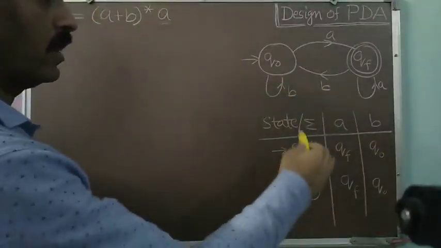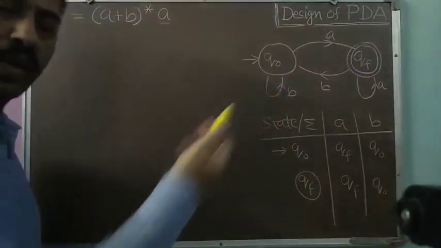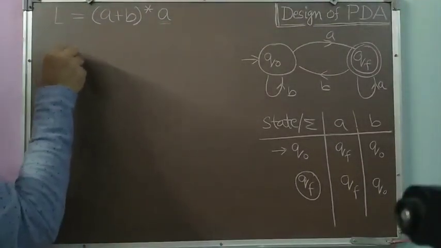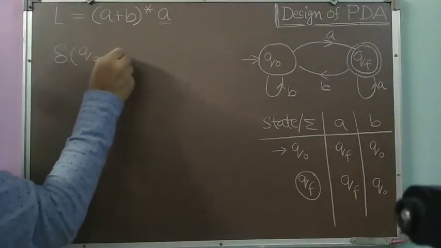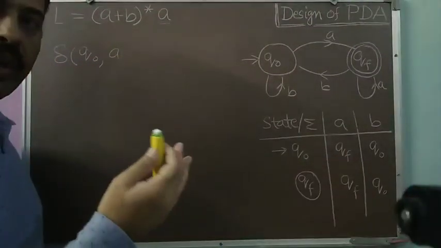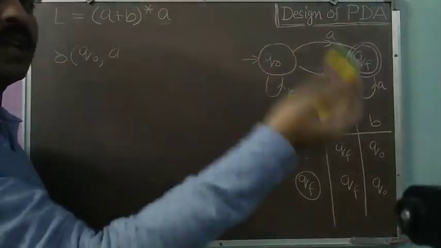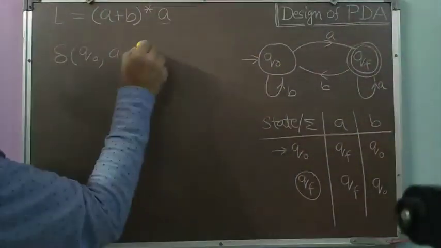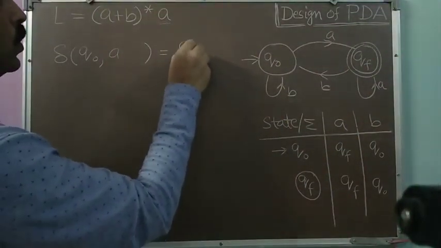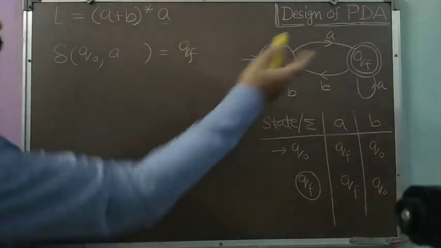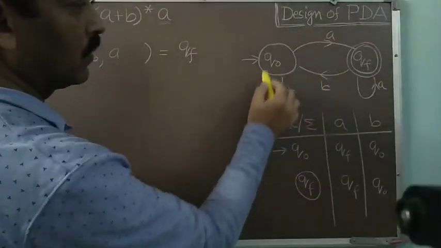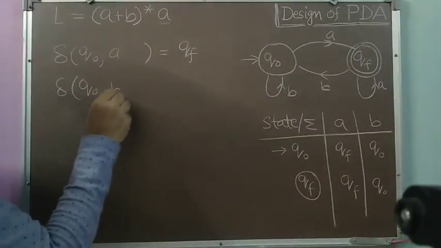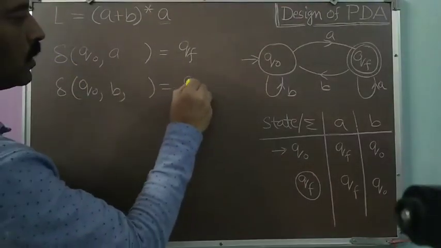So now I'm converting this to the transition function. We can also represent our FAs in the form of a transition function delta. It will tell us, corresponding to each state and each input symbol, what will be the next state. So if we are in the state Q0 reading an A, we will move to QF. So delta of Q0, A is simply QF. Then Q0 on B, we will remain at Q0. So delta of Q0, B is Q0 only.